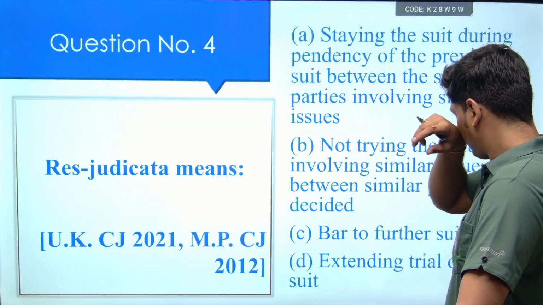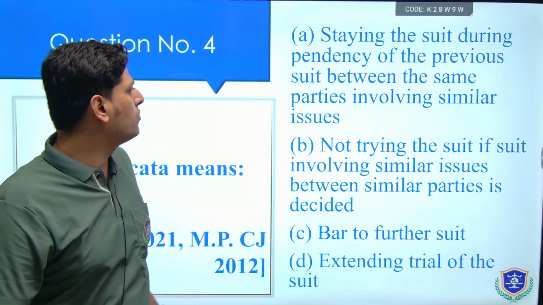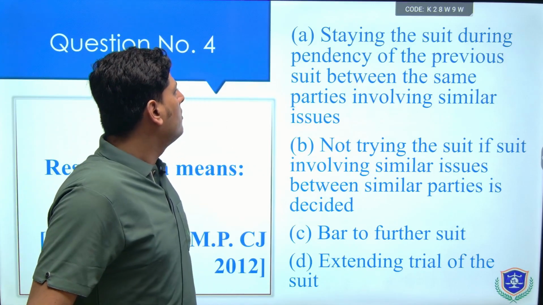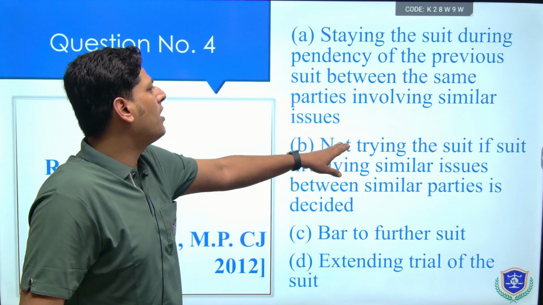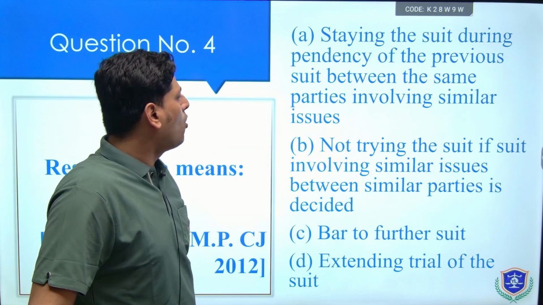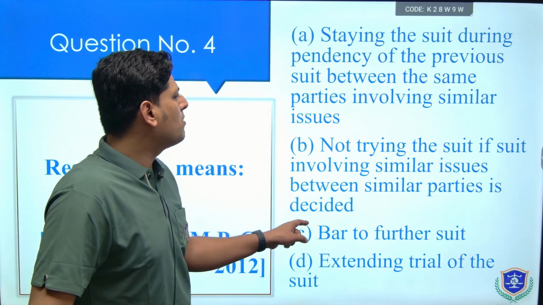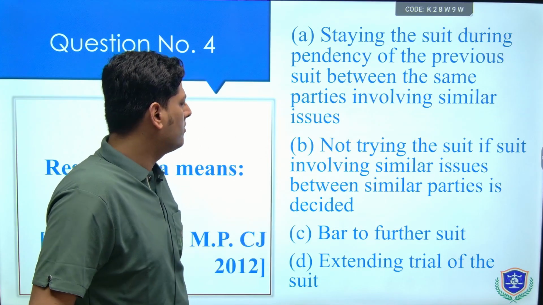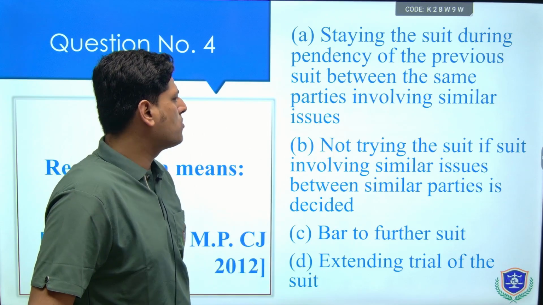Then res judicata means, and you have to choose the correct answer: staying the suit during pendency of the previous suit between the same parties involving similar issues; not trying the suit if the suit involving similar issues between similar parties is decided; bar to further suit or extending trial of the suit.